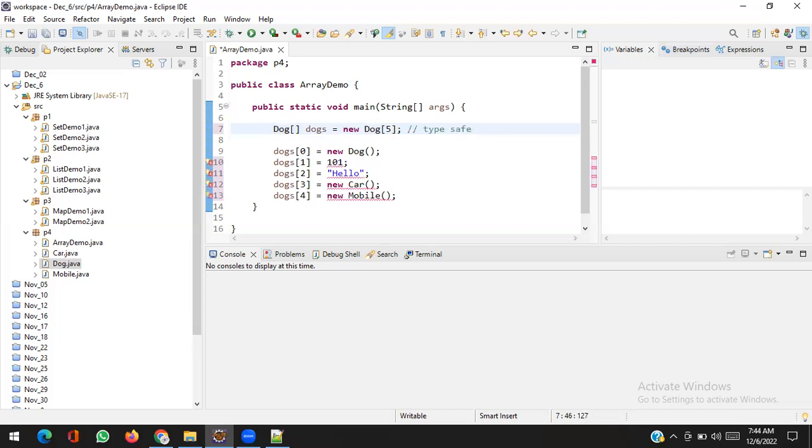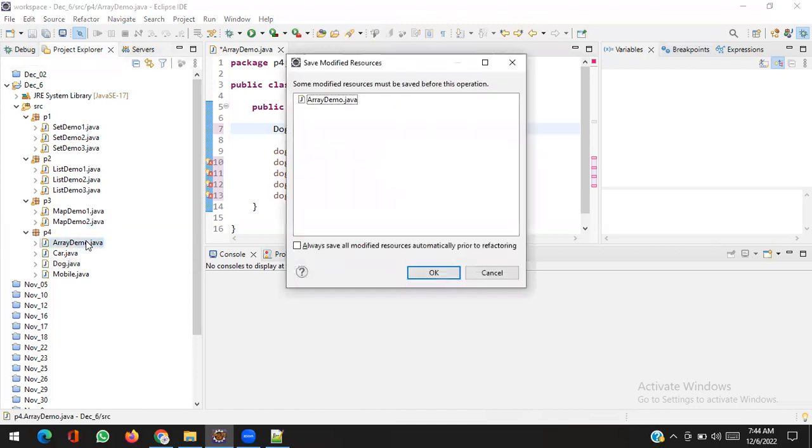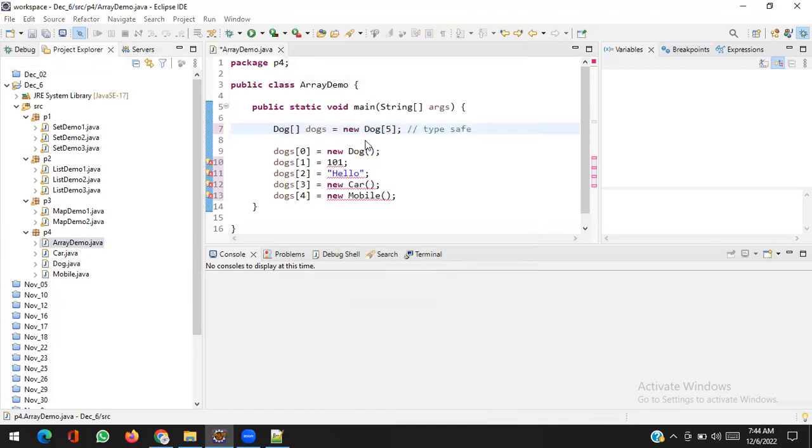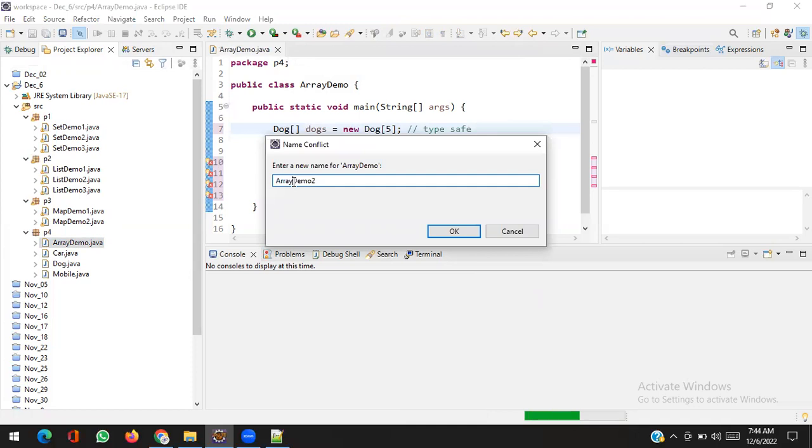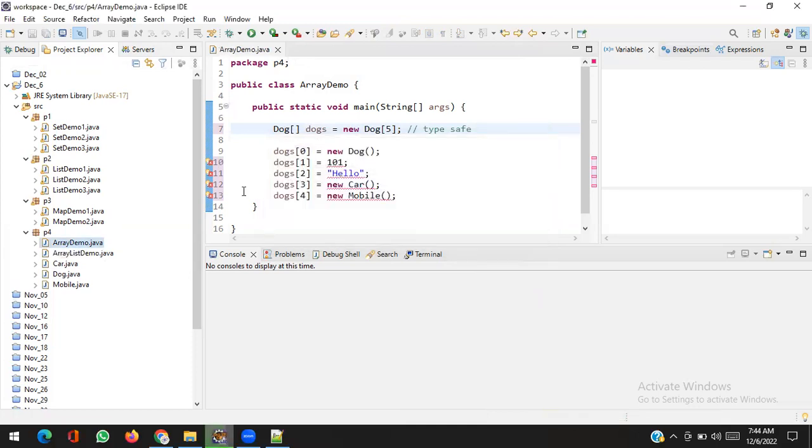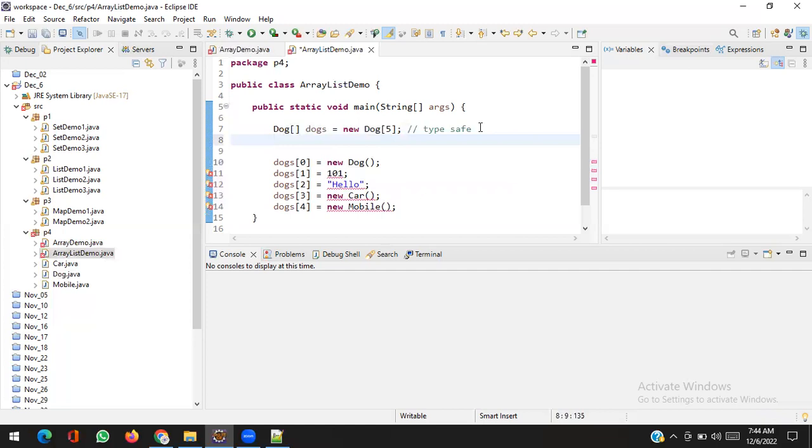Let's come to the collection framework, and for the collection framework I will use ArrayList, which is very much similar to the array, and I will give the name ArrayList demo. In the ArrayList demo I'm going to create a list of dogs. Instead of array I am going to create a list of dogs. So how will I create?